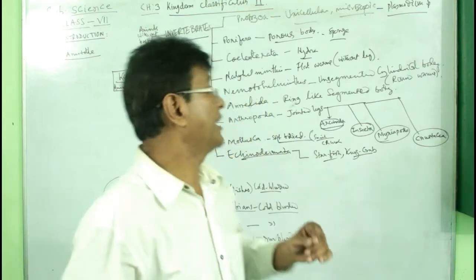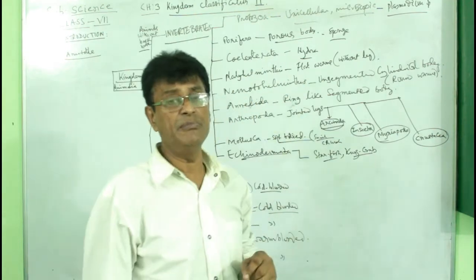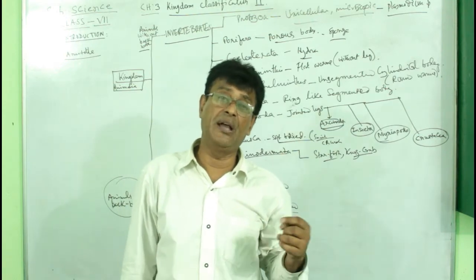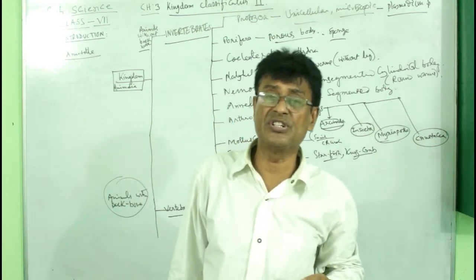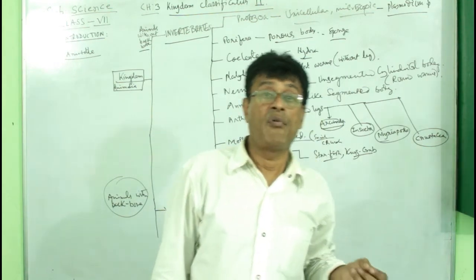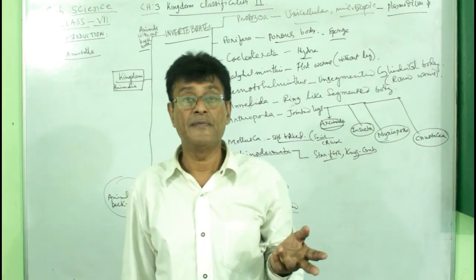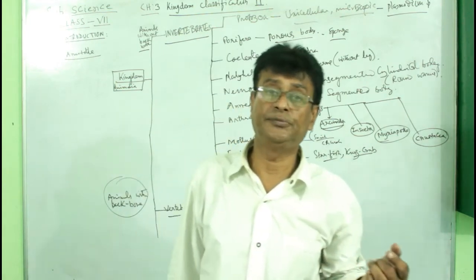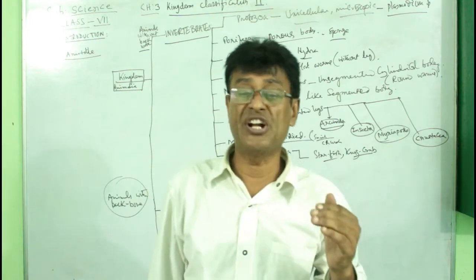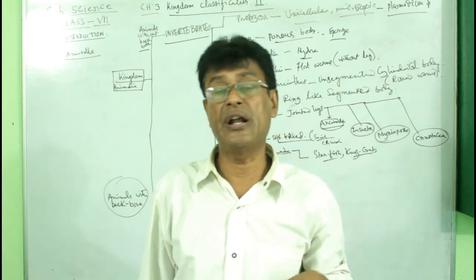Like Plasmodium causes malaria in human beings. There are many disease causing germs, like recently the Amoeba. All these are Protozoa, the most ancient of all these unicellular animals.